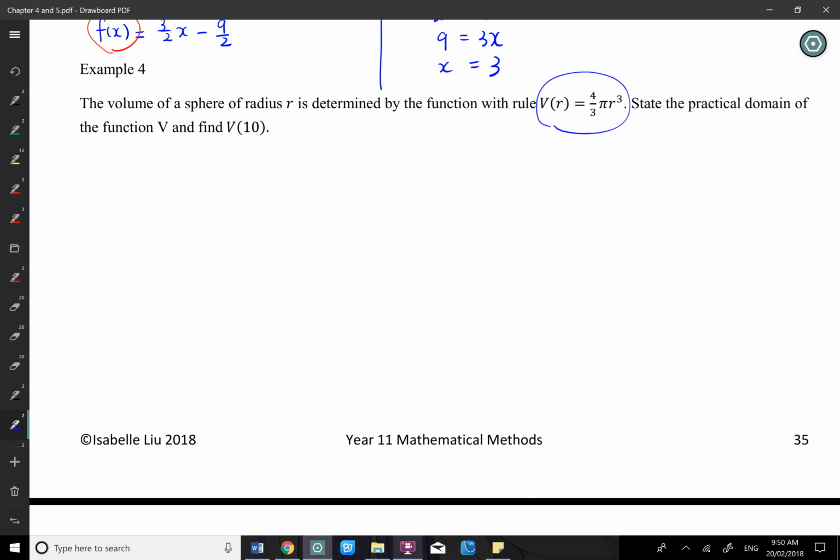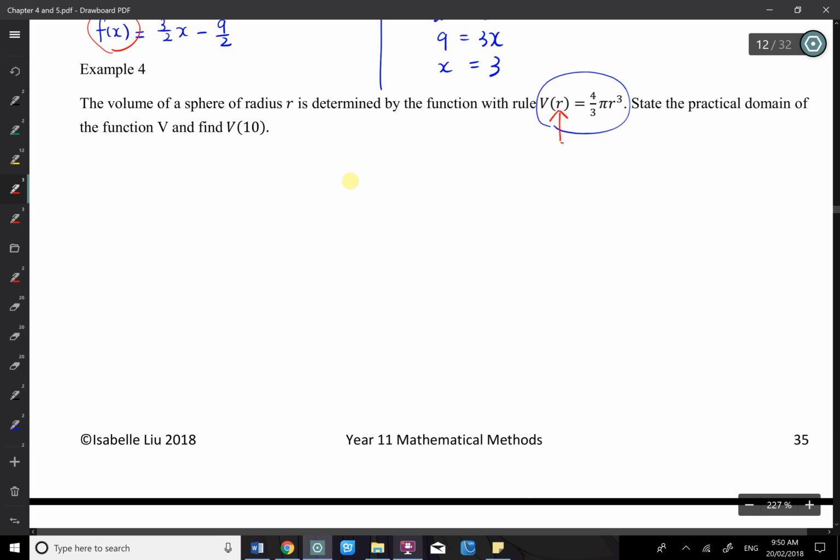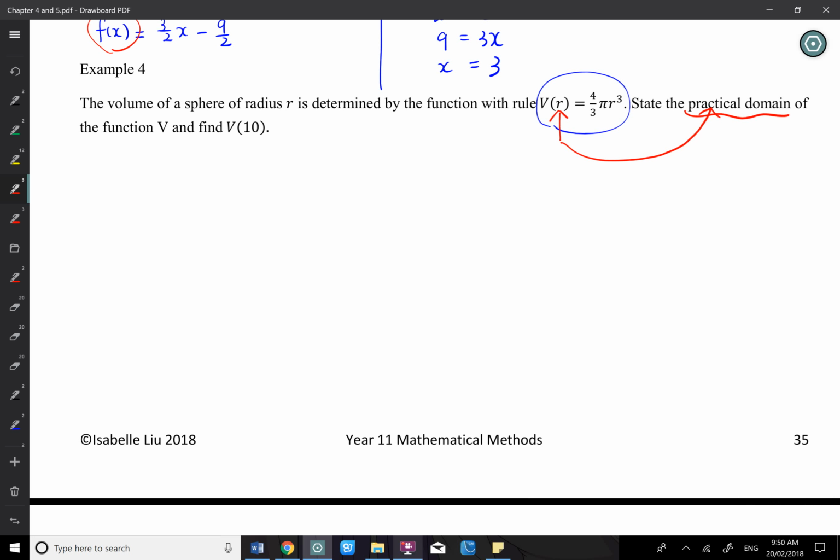The domain always refers to the thing in the bracket. If you are talking about domain, the domain is the thing in the bracket. It's not the V, it's talking about the r. It's the same as the x. For f(x), when we talk about domain, we talk about the x, not the f. So they just ask you what's the practical domain of this function.